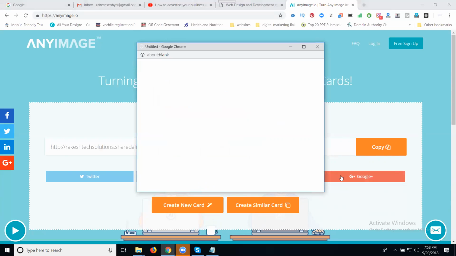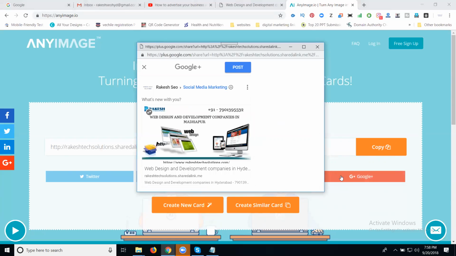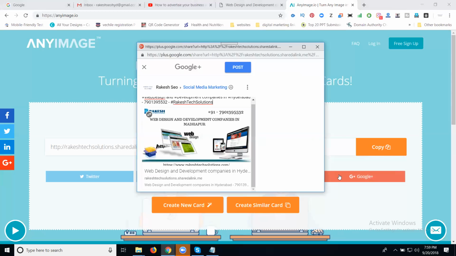Next one, Google Plus. See, again, how many social networks can we share to? Twitter, Facebook, LinkedIn, and Google Plus. Here, a lot of people ask the question, why is Instagram not supported? Because the link is not integrated on your Instagram account. Instagram totally depends on your images and hashtags on your keyword. Select it. Click post.